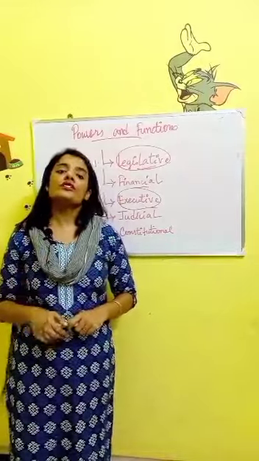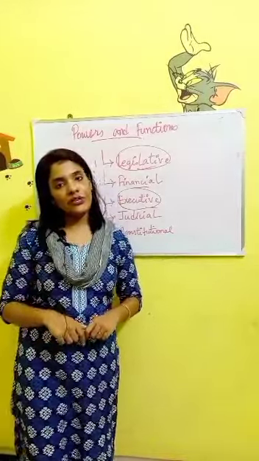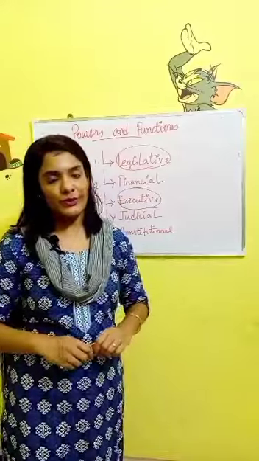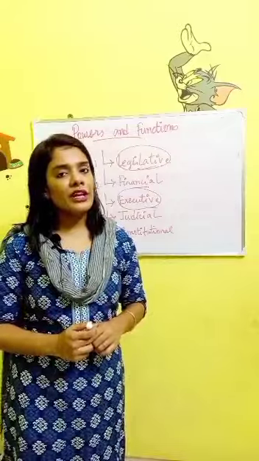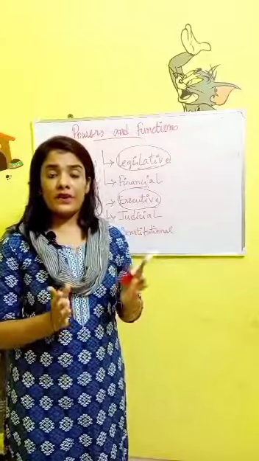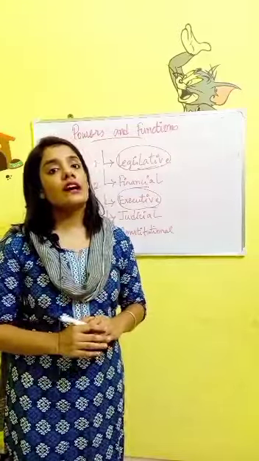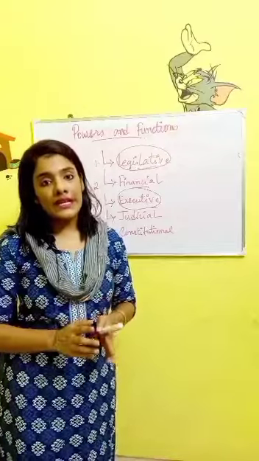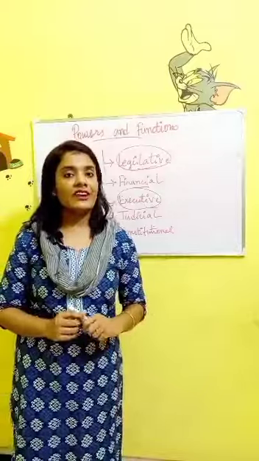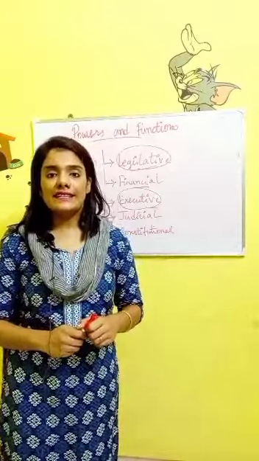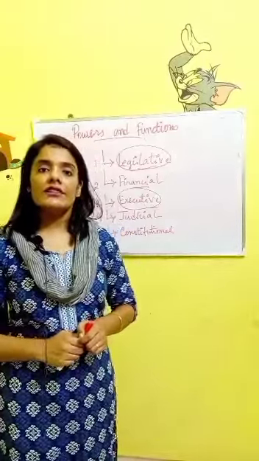But before moving on directly to the powers and functions of the Union Parliament, let me clear one thing to you. See children, exactly as you have different organs in your body which perform different specific functions, similarly our government also has several wings or organs. Usually 3 organs are there in our government. What are the 3 organs? The legislature, the executive and the judiciary.